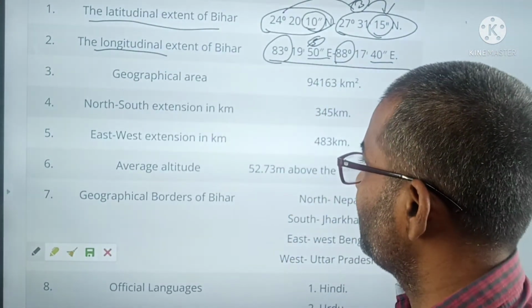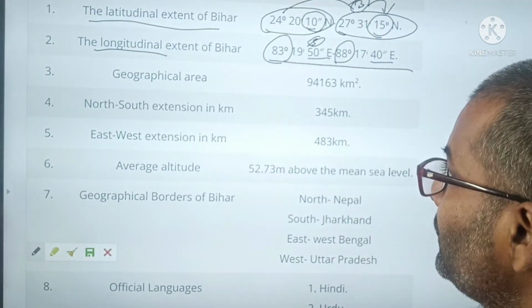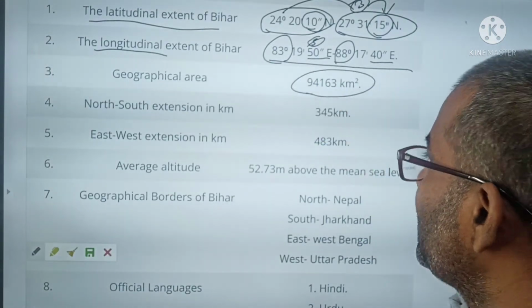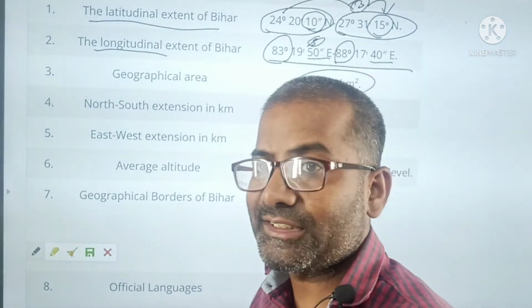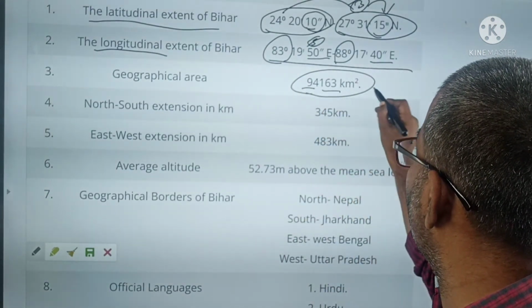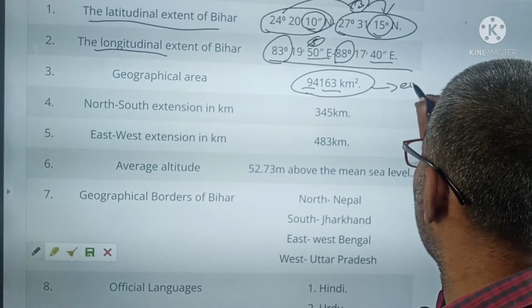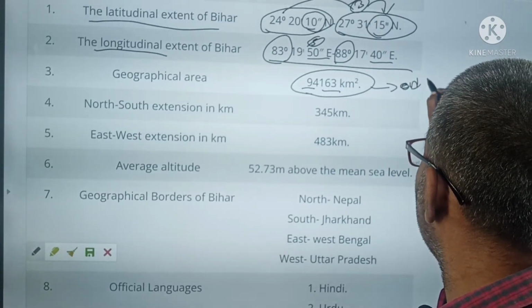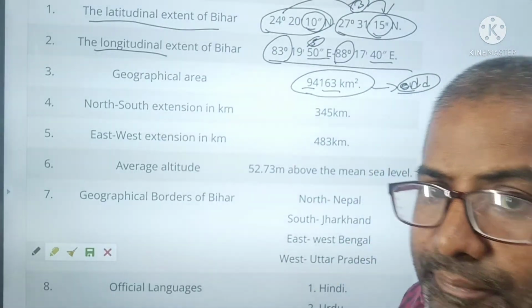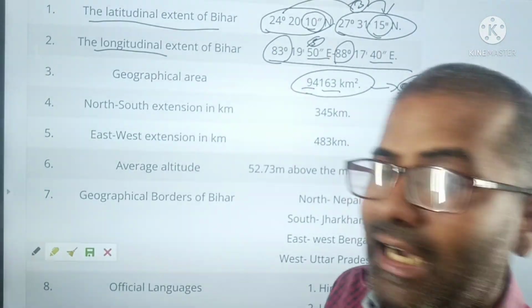Geographical area: the total geographical area of Bihar is 94,163 square kilometers. What we see is that mostly odd numbers come. How can we remember? Memorizing is an art.